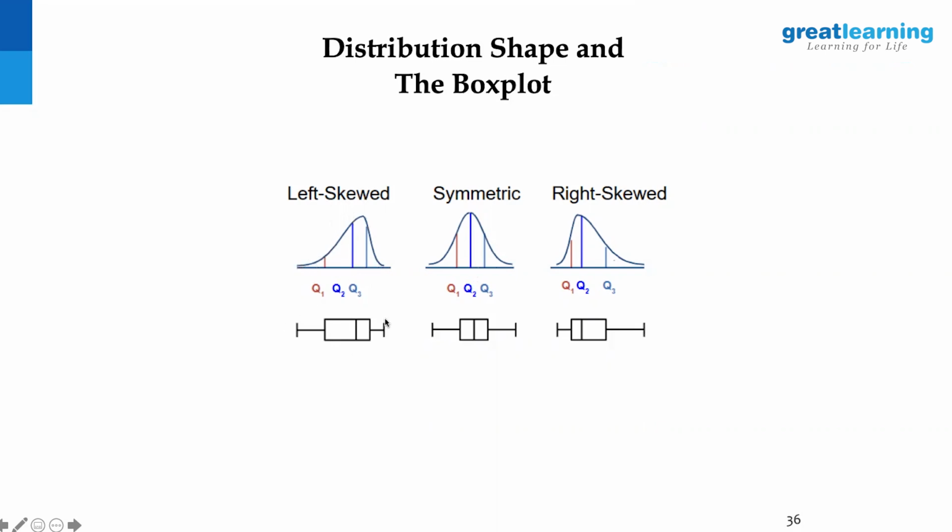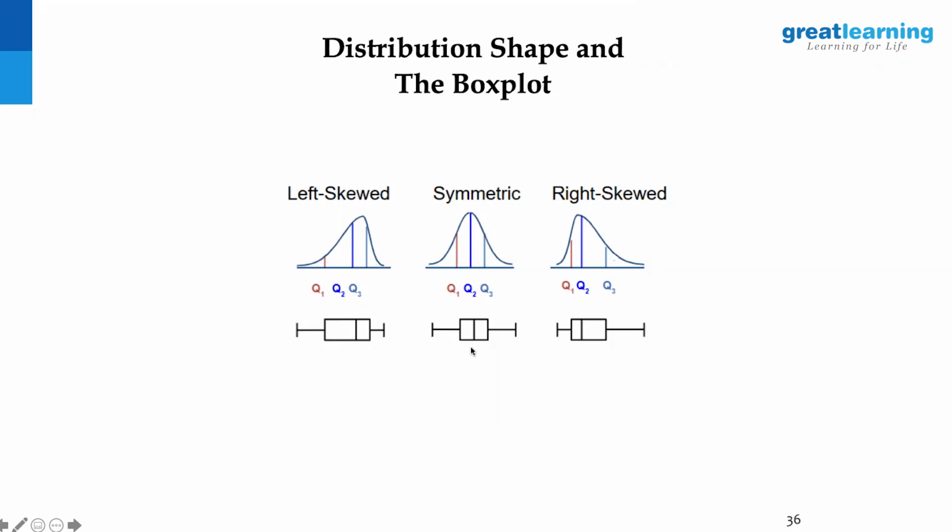When you draw a box plot for this, the median is more towards the right because that's where the data concentration is. These lines are called whiskers for the box plot. You see a longer whisker on the left side. If it is right skewed, on the other hand, you see a longer whisker on the right-hand side.